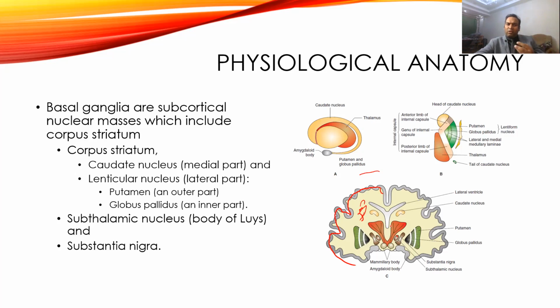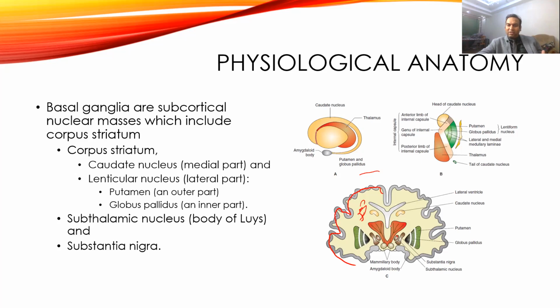So these are groups of the bodies of neurons. They are present below the cortex, so they are called subcortical. A group of these masses are called nuclear masses, and the basal ganglia is made up of different nuclear masses. It is divided into three parts: corpus striatum, subthalamic nucleus, and substantia nigra.